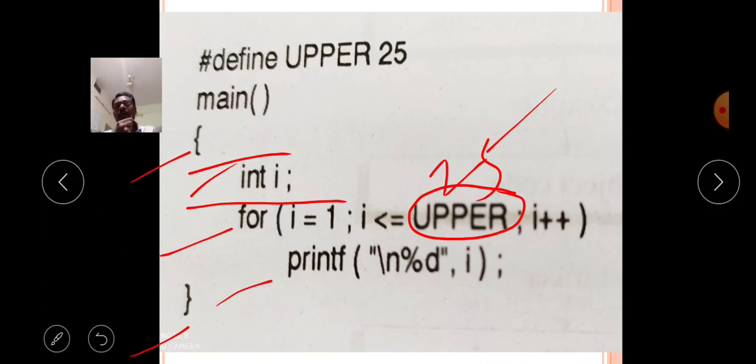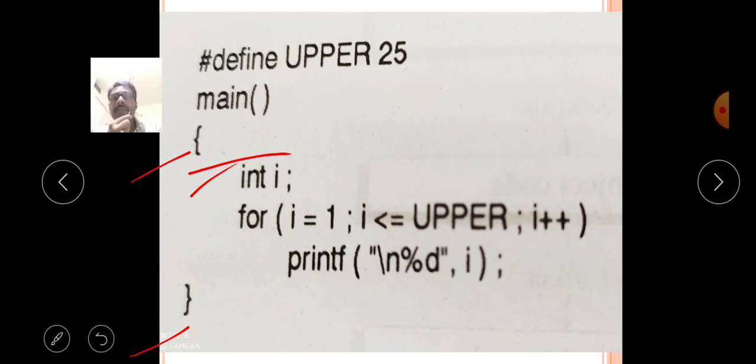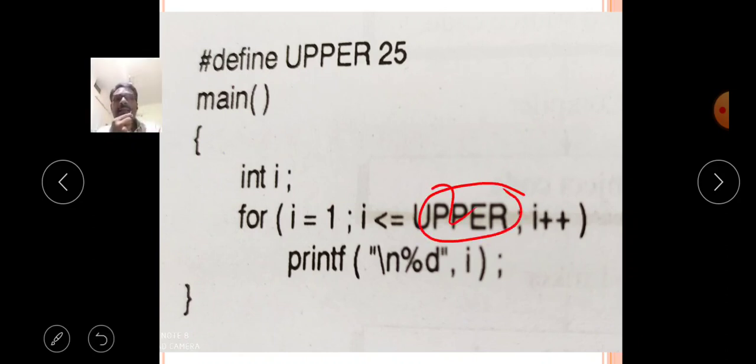So here also no macro name. Then close with the help of the close curly brace, the preprocessor execution will be terminated. When the preprocessor execution is terminated, our C source code is converted into expanded C source code as i is less than or equal to 25 in the place of UPPER. So simply it will replace 25.